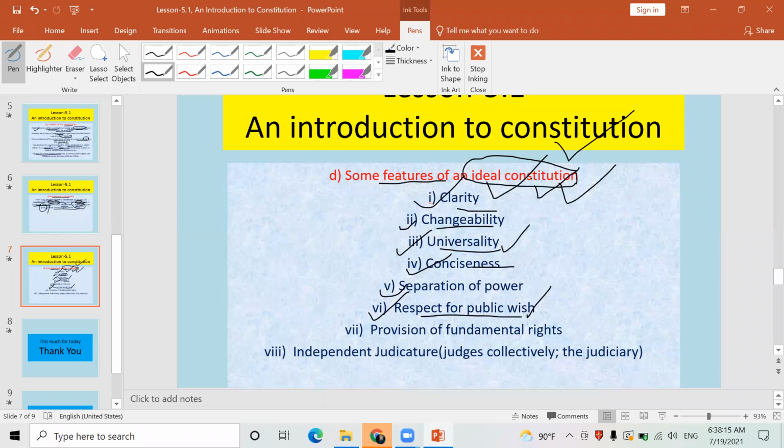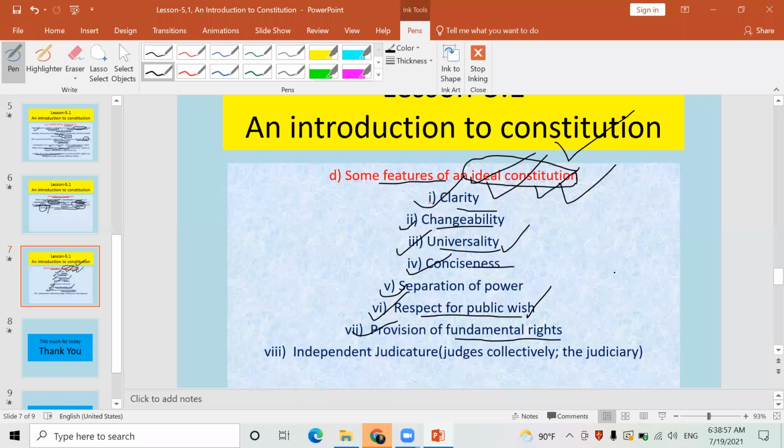The best constitution, the ideal constitution, always works according to the public wish. So look here, the provision of fundamental rights. Each constitution consists of several fundamental rights, like the right to education, right to property, children's rights, women's rights, right to privacy, right to religion, and a number of other rights, civil rights, fundamental rights, human rights. Such a constitution can only be considered an ideal constitution.